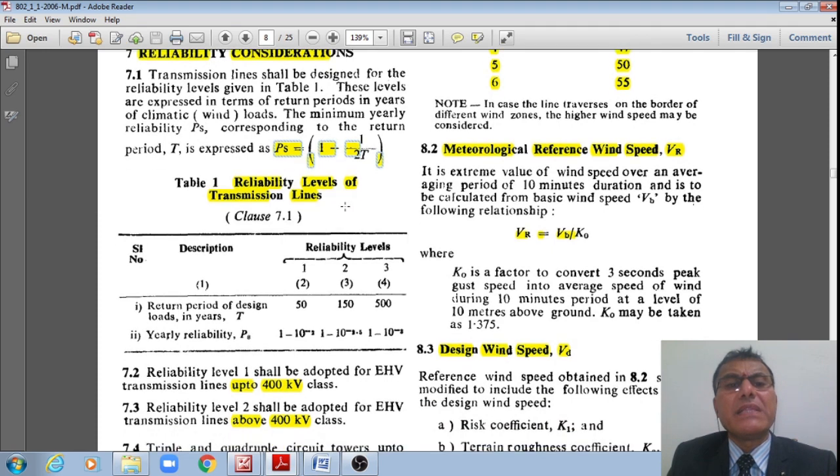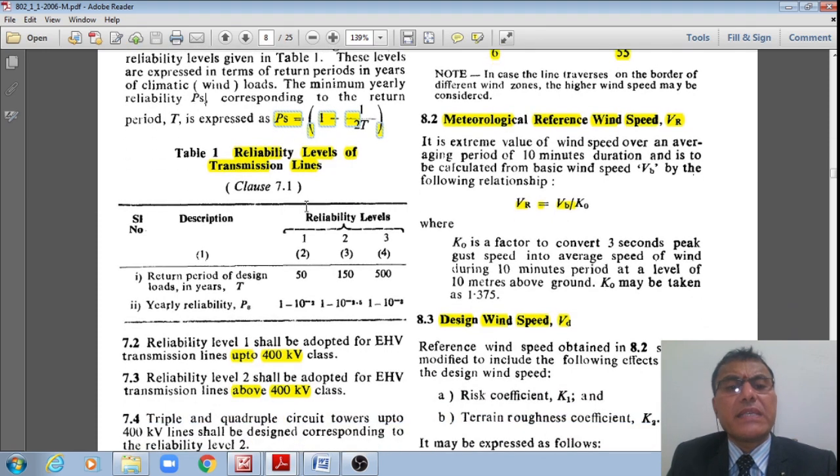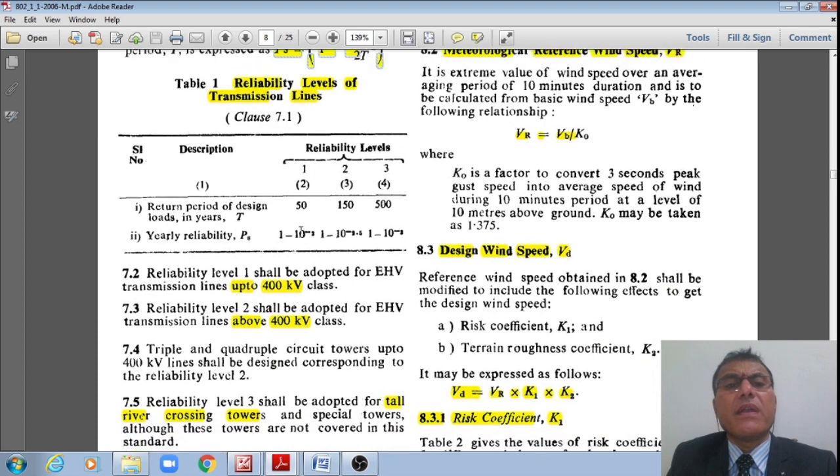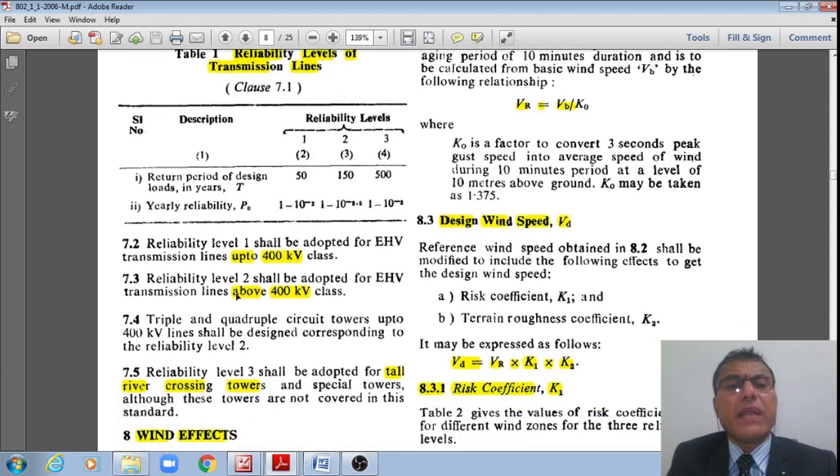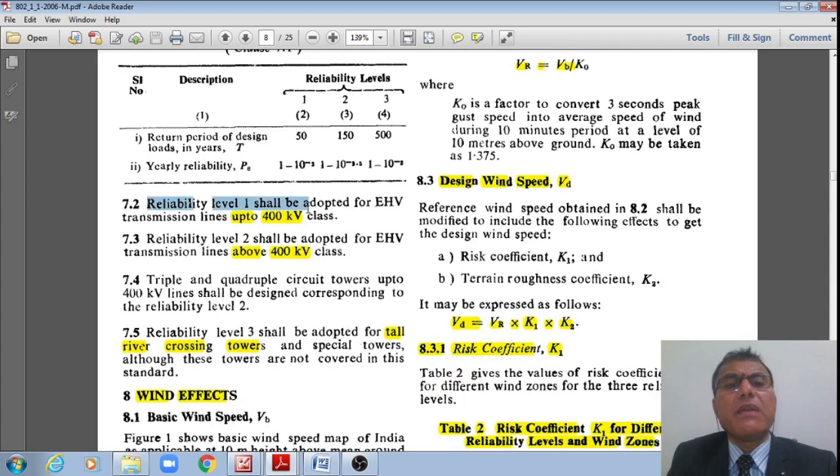These reliability levels are now given like this: level 1, level 2, level 3, right? Reliability level 1 shall be adopted for extra high voltage transmission line towers up to 400 kilovolt class, right?